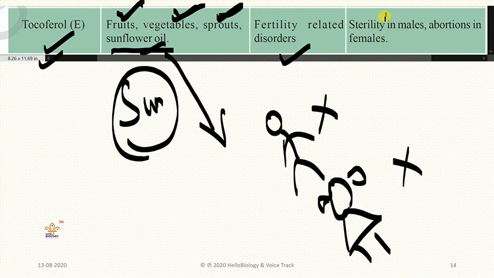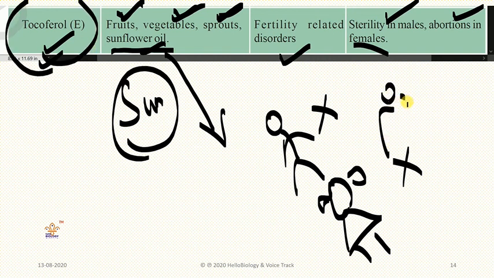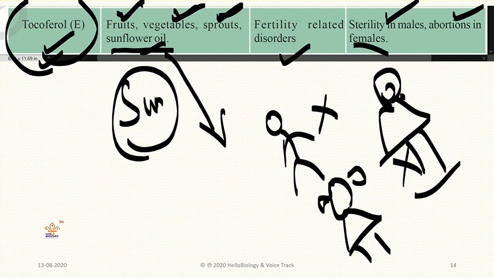And how to identify it: sterility in males, abortion in females. So if you are not taking this vitamin now, what will happen in the future? Women will have abortions, where the baby will die in the womb itself, and males cannot have any babies at all.